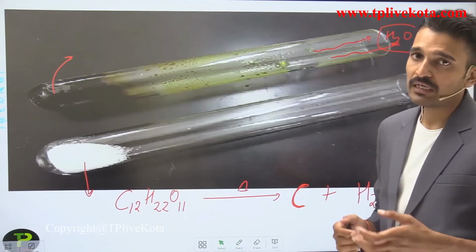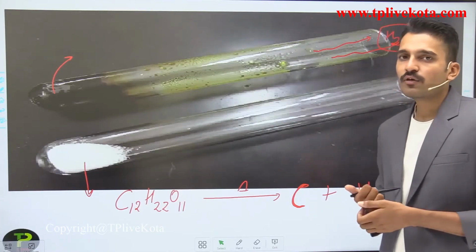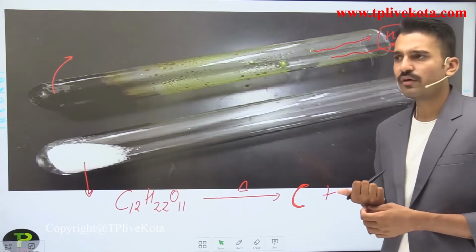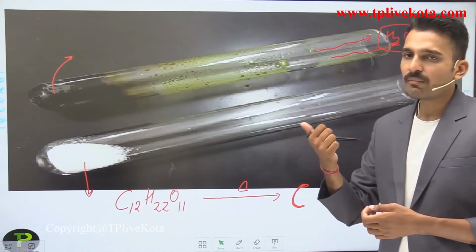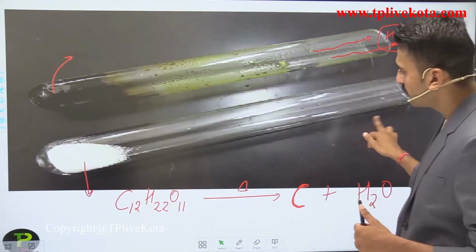So this is a particular equation. Remember, this equation is not balanced. For the balancing, we are going to move to the next lecture, where we will see how we can balance a particular reaction and equation.